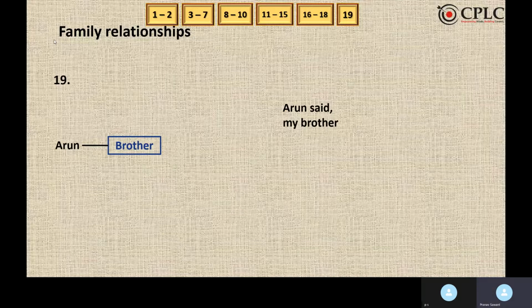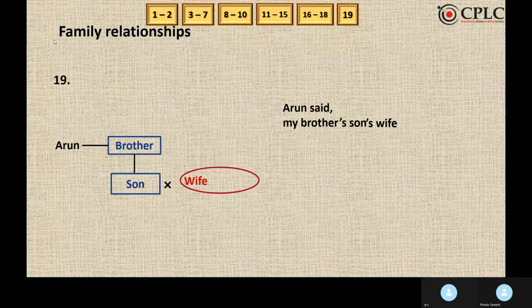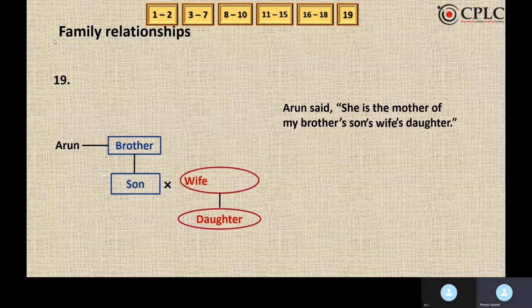So, Arun's brother, brother's son, son's wife, wife's daughter. So, this is the family diagram that we'll draw. Now, she is the mother of my brother's son's wife's daughter. So daughter was the last part. So who is daughter's mother? So daughter's mother is wife. Hence, Arun is referring to wife.